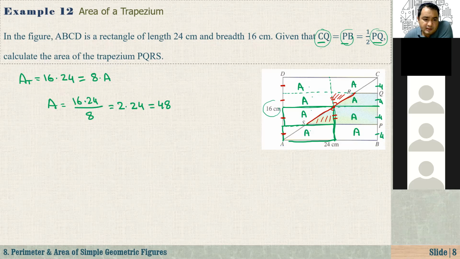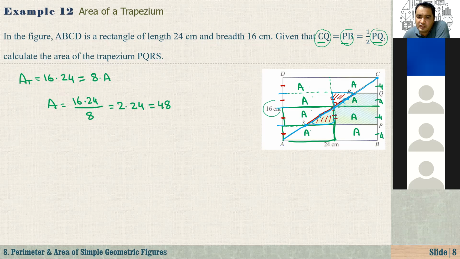That's why also, let me just change the color, show this. And also the diagonal, this one, number 1, and number 2, and number 3, and number 4. All of these line segments are equal to each other. Why? Because of this side. So that means that also this length is equal to this length, and this one is equal to this one. That means that these two triangles are exactly the same. So if I just cut the shaded part and patch it here, or just put it here, now the area of the trapezium will be equal to this rectangle.